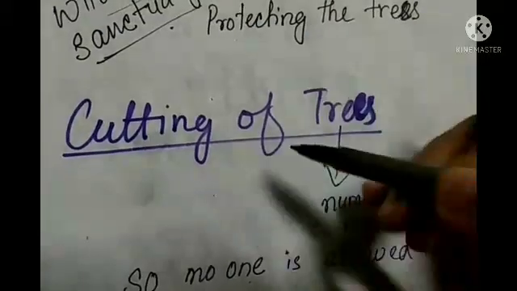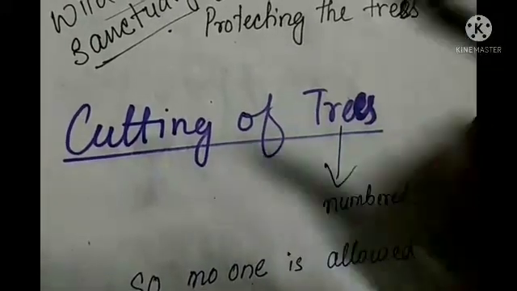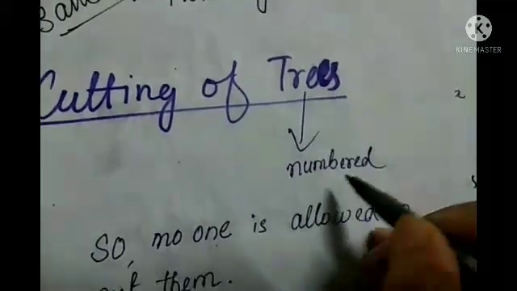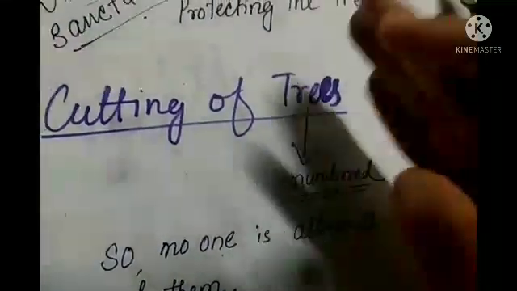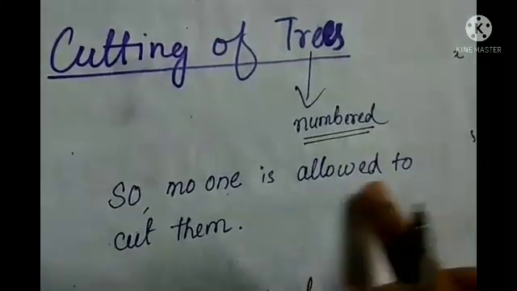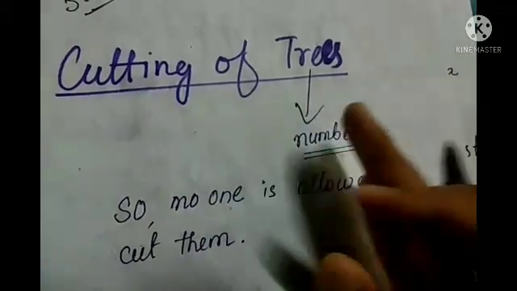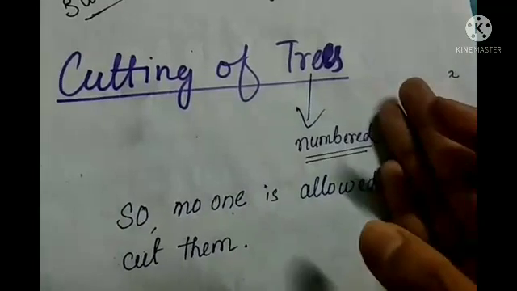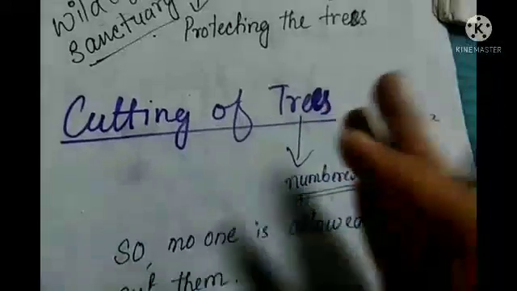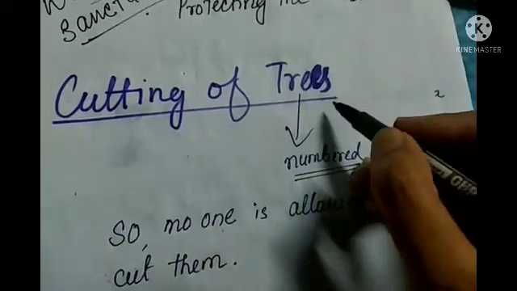But in some cases it has been found that people cut the trees. So for the trees in the forest, they number the trees. That means every tree has a number, so that nobody is allowed to cut them. But unfortunately some people still cut down the trees and make money by selling them. So it is the responsibility of the forest department to prevent the cutting of trees, because cutting of trees is a very serious issue for our environment.